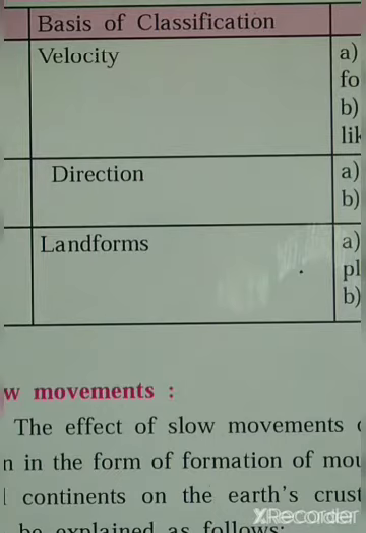So, when we are seeing the force that is created through the Earth's mantle, the types of landforms which are formed depend upon 3 factors. They are velocity, direction, and landforms. Now, velocity means the speed at which it is accelerated, sent up. The acceleration or the velocity sometimes may be continuous but slower, or sometimes it is sudden but creates a huge amount of energy.